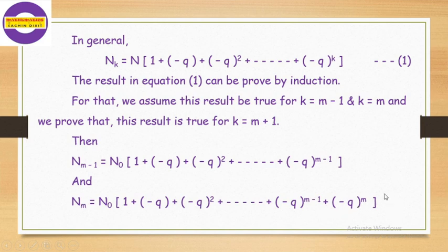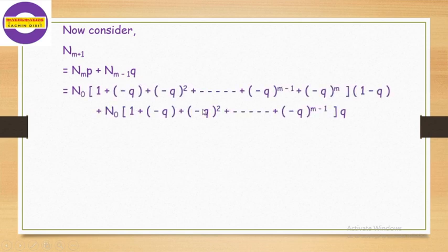Then we get these two values, and now we put these values and find out the value of n of m plus 1. Now consider n of m plus 1. Its value gives nm into p plus n m minus 1 into q. Then we put the values of n of m and n of m minus 1, and also we put the value of p as 1 minus q.